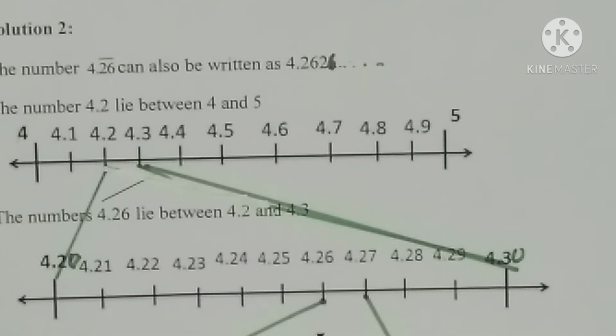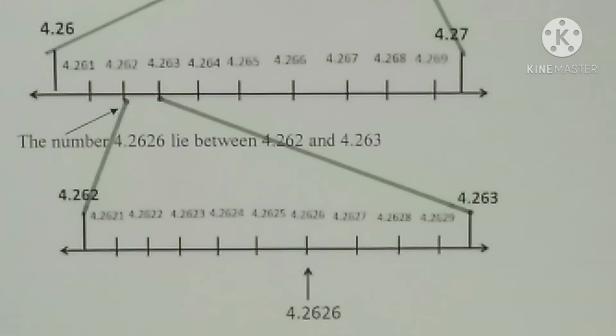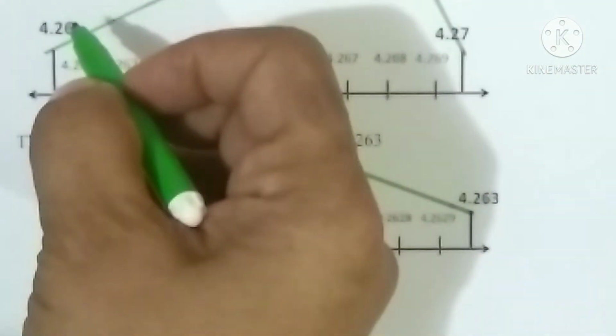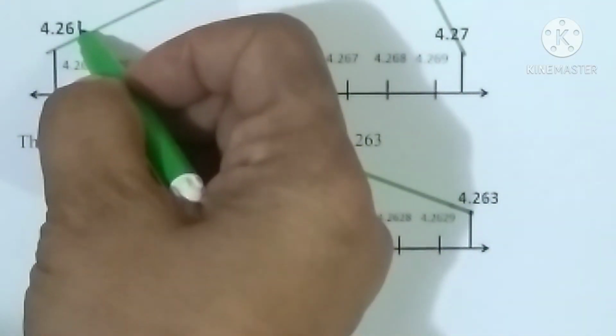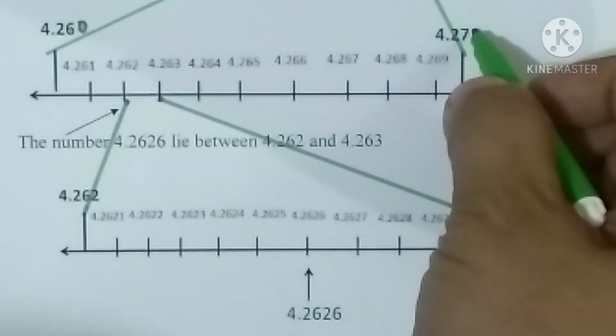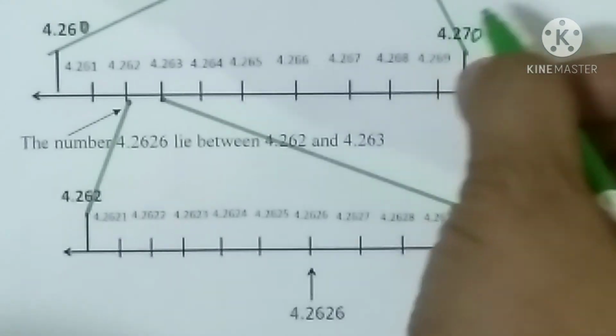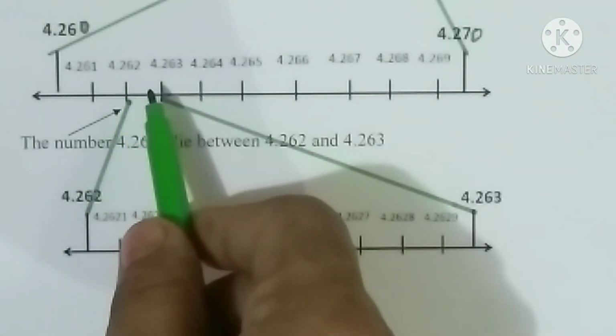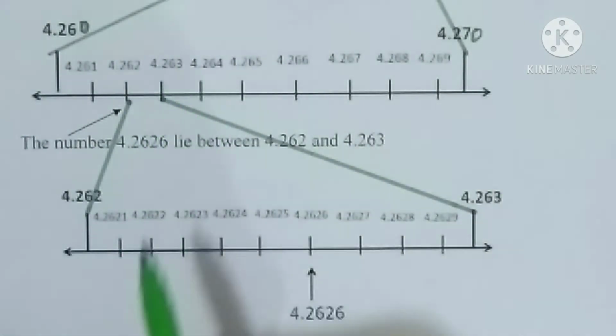So now with the 2 decimals we got the next line expansion. Now what is the number for us? 4.2626 only. So it is going to lie between 4.26 and 4.27. So we are keeping the lens on that point. So the starting point became 4.26 and 4.27. This time we need 3 decimals, so we are adding 0 here: 4.260 and again 4.270. So now which number? 4.2626 only. So 4.262 we are taking, and 4.263 is the ending number.